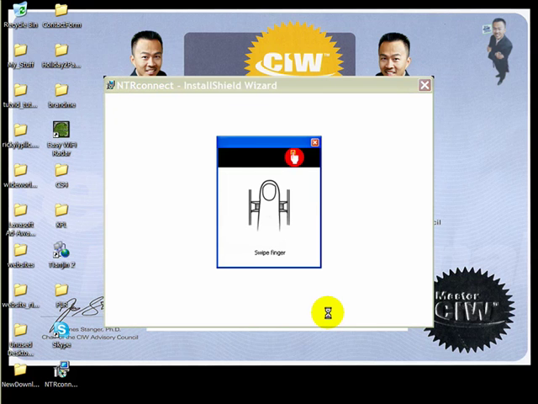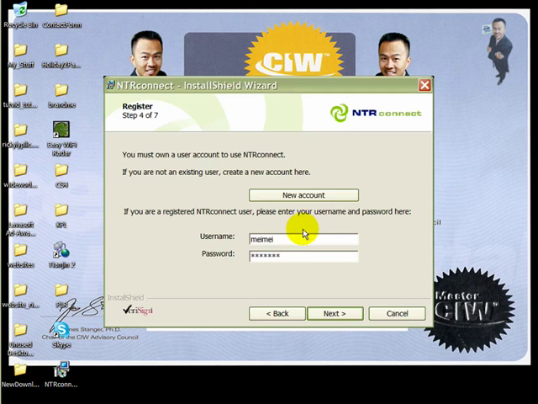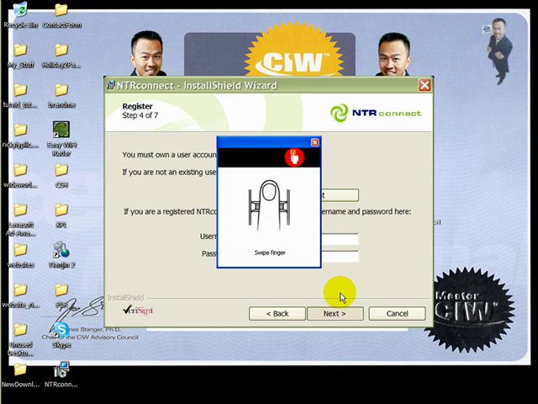And in my situation on my computer, yours may not have this step, which I have to swipe my finger and validate who I am. If you need to create a new account, you would click right here for new account, and if you already have an account registered, you would put the username and the password right in there, and you would click next, and the program would continue doing what it should be doing, which is install the software.